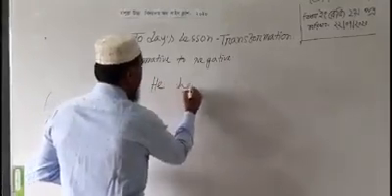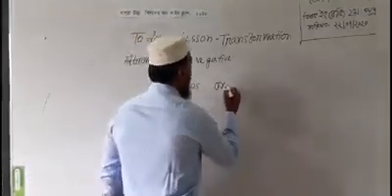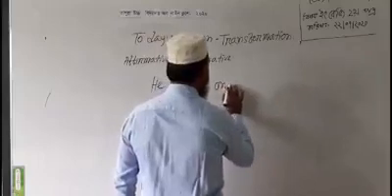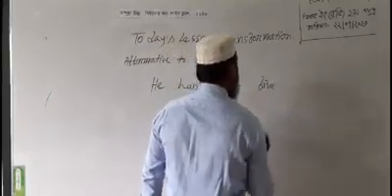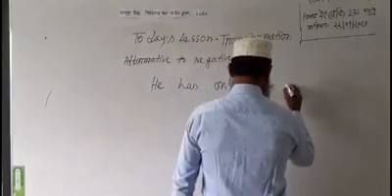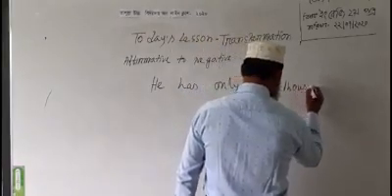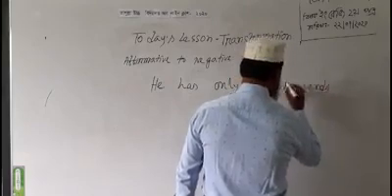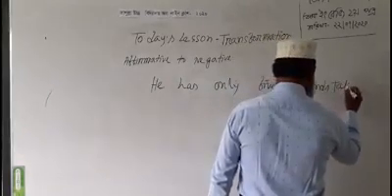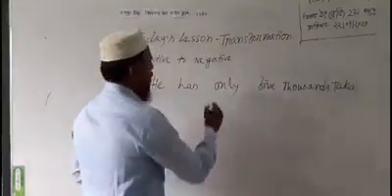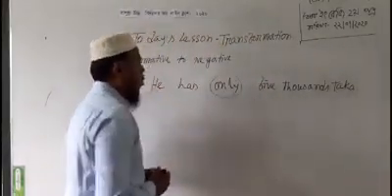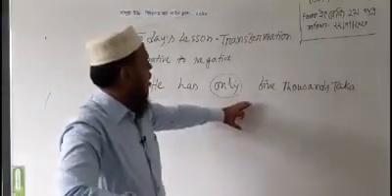Then another sentence with only: He has only 5,000 taka. Dear students, here is only. What are the parts of the sentence?